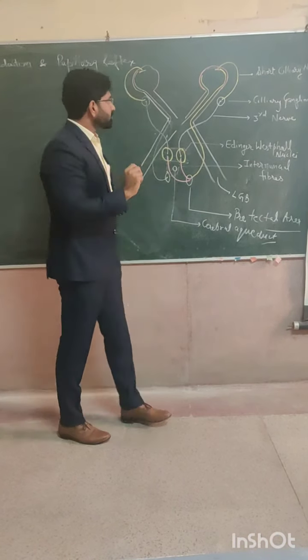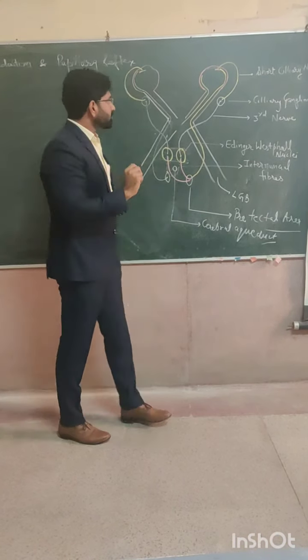Now, if light is imparted here, what will happen? The impulse will go through the optic nerve, optic tract, and then the pretectal area. But here is the golden point: there are two fibers, which go to the ipsilateral side and to the contralateral side too.